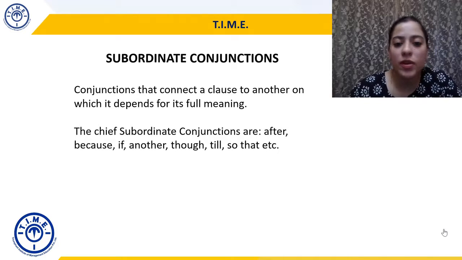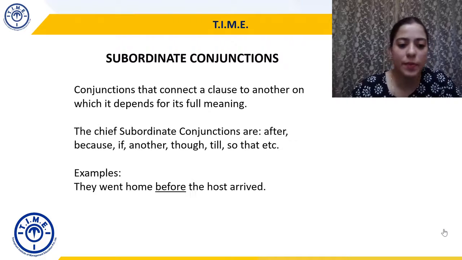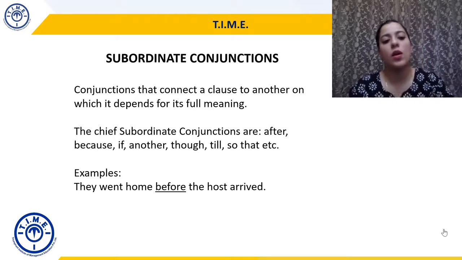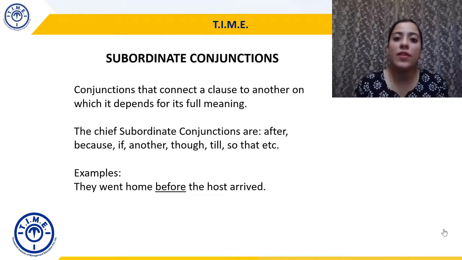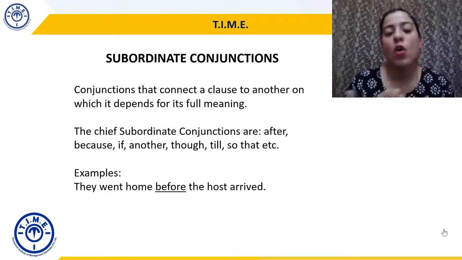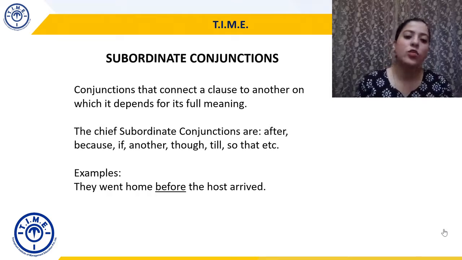So the chief subordinate conjunctions are after, because, if, although, though, till, so that, etc. Examples: they went home before the host arrived. So they went home is fine, but for the complete meaning, they went home before the host arrived. So that's more important. वो पहले घर चले गए host के आने से पहले, right? So before here then forms a subordinate conjunction.